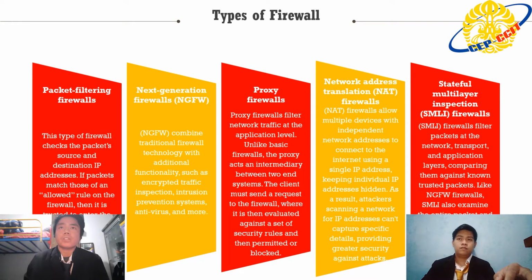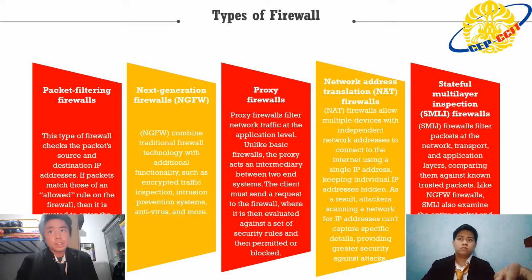Types of firewall. The first one is packet filtering firewalls. This type of firewall checks the packet source and destination IP addresses. If packets match those of an allowed rule on the firewall, then it is trusted to enter the network.